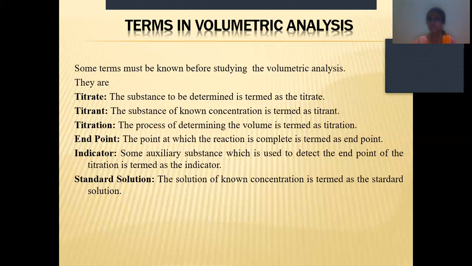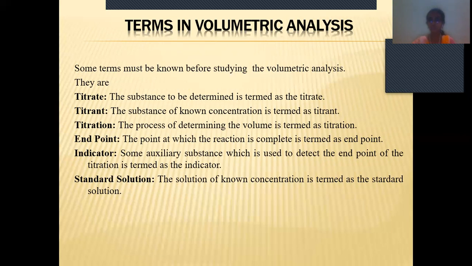So we can also call the substance to be determined a sample solution. The sample solution means we don't know the concentration of that sample. So titrate, the substance to be determined, means the unknown concentration of the substance is the titrate. The known concentration is known as the titrant.